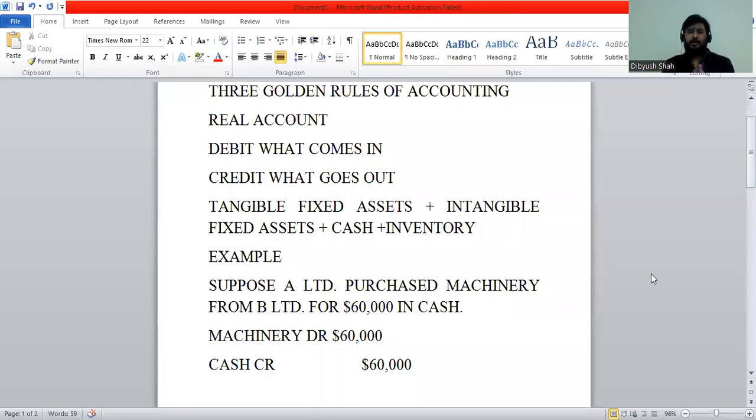Now, there are three golden rules of accounting, and these are the basis on which organizations pass journal entries in their books. So, you have to understand how these rules operate. The first, which I will be discussing today, is real account. For real account, the golden rule says debit what comes in, credit what goes out.